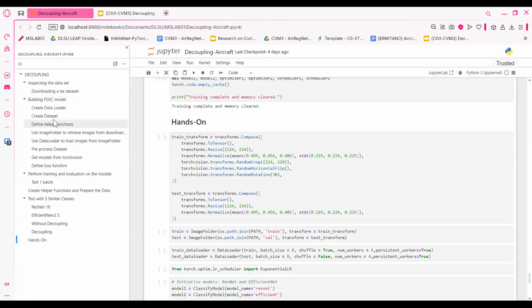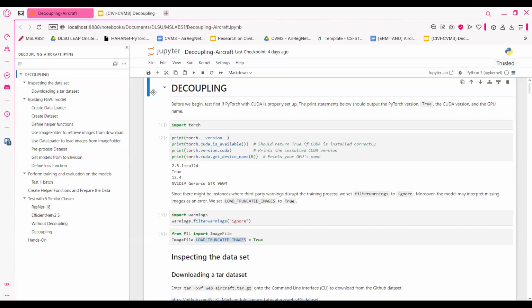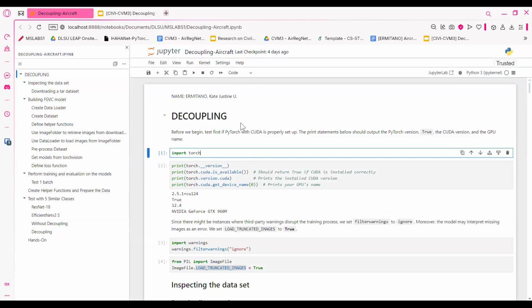So we're going to continue on in the notebook. Here I have the almost complete notebook, but we're going to touch on the hands-on part later on. But first, I'm assuming everyone here knows how to build a basic image classifier, but I'm going to go through all of this step by step.